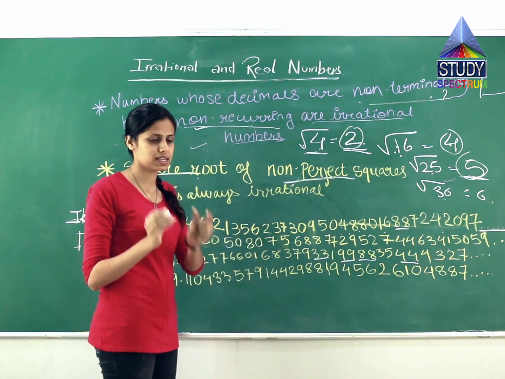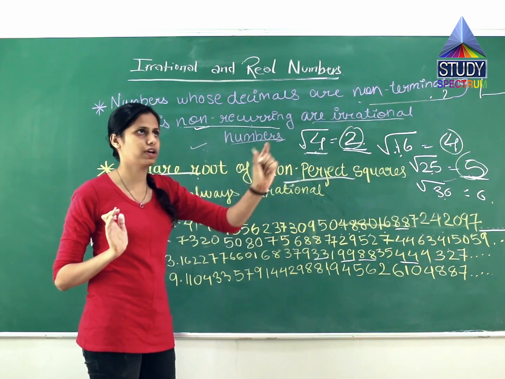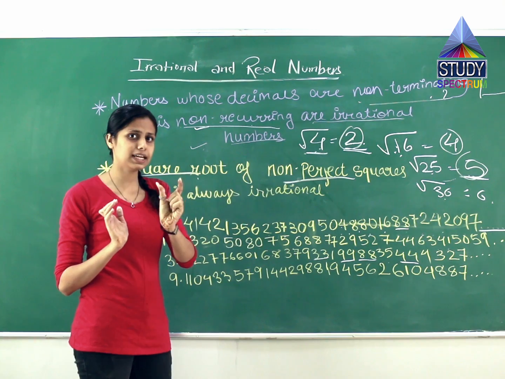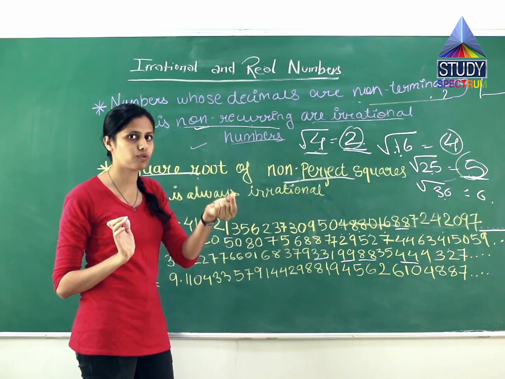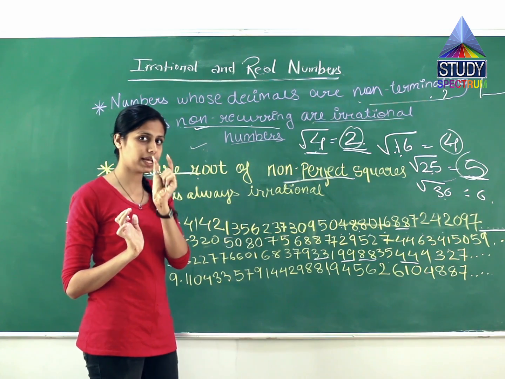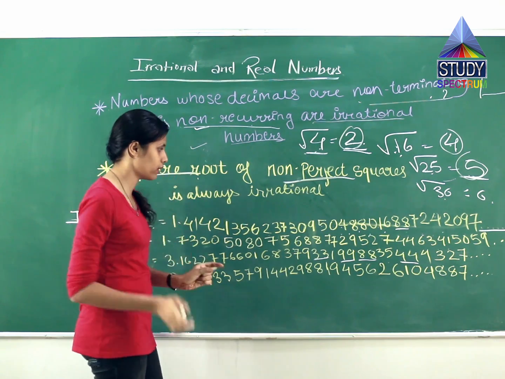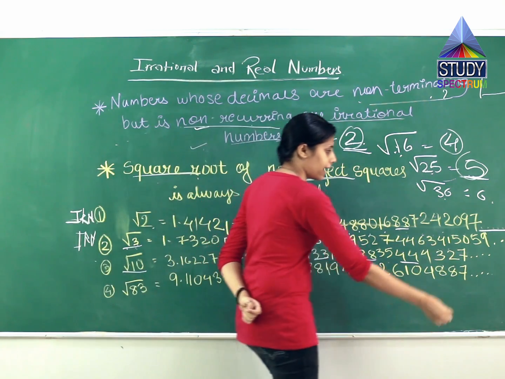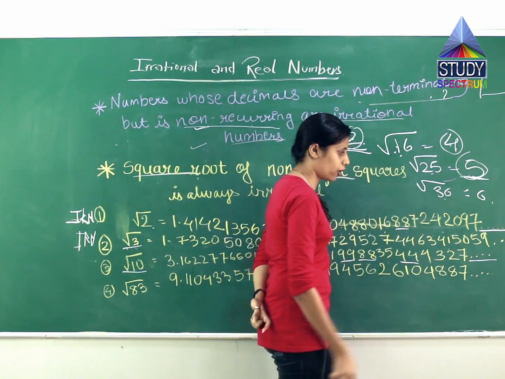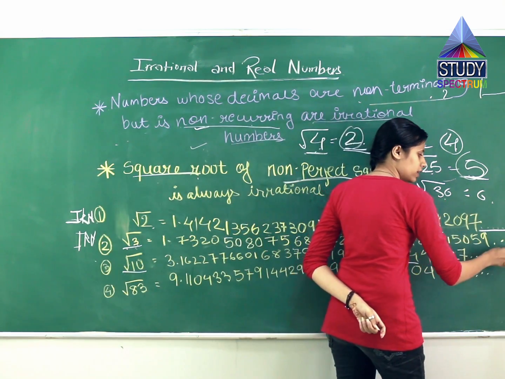What does recurring mean? Similar numbers like 625. These three numbers keep coming again in the same line. 625. It is not 256 or something else. It is only repeating a single number like 625. Is there any similar kind of thing over here? No, it is not. And at the end, this dot represents that this goes on till infinity.